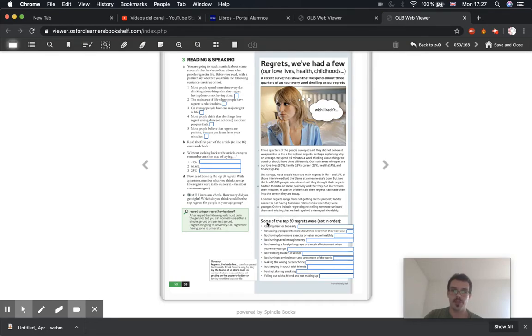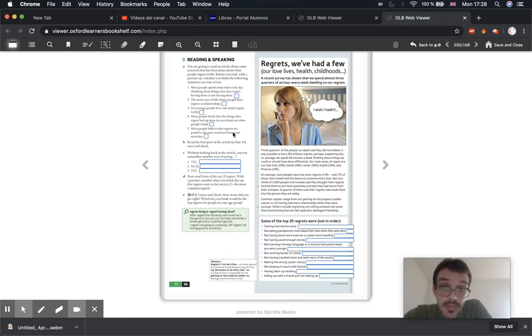You don't need to read the part underneath, some of the 20 regrets. Just read these 3 paragraphs, then mark each sentence true or false and highlight where it says in the text. You can pause the video while you do this.